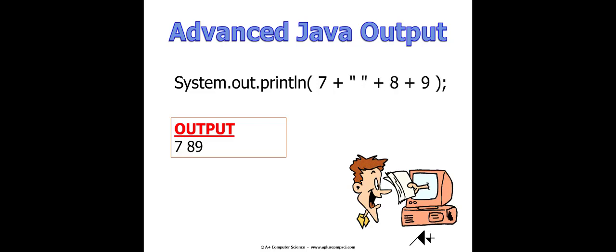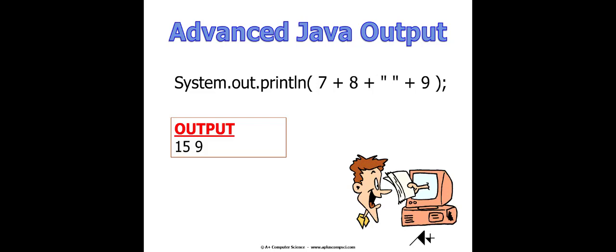One of the things that's a little odd is if you put a string literal inside of the print line with some kind of mathematical operation like what we have here with addition, it's going to treat everything after the string literal like strings. So in this case, it's going to print out 7 plus space plus 8 plus 9, because it's just going to take the two strings 8 and 9 and add them together. It's called concatenation.